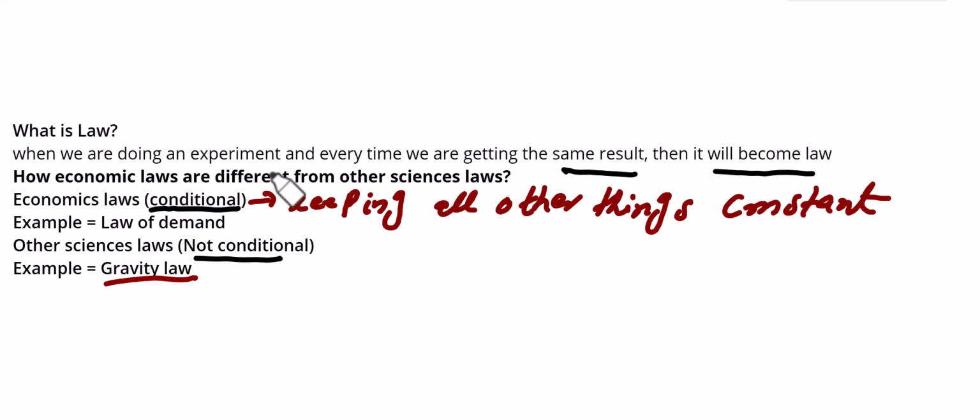But in the case of economics, the famous law of economics is the law of demand, which we study in microeconomics. The law of demand states that when price goes higher, demand will fall. Before stating this law, we have to make certain assumptions. Then this law will become true. Otherwise, this law will not hold. So this is the major difference between economic laws and other sciences' laws: economic laws are conditional and other sciences' laws are not conditional.